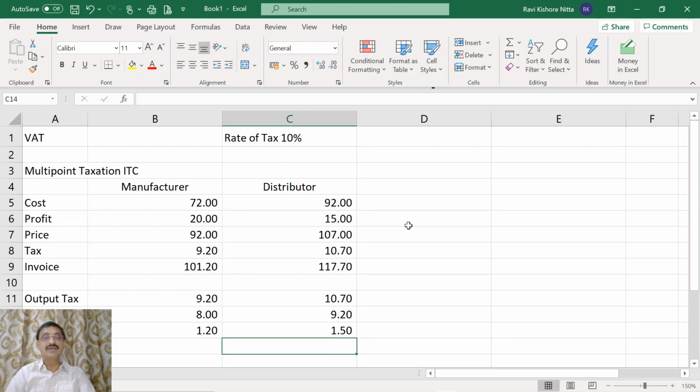And how much has this distributor paid to the government? It is 1.5. By the time of selling by this distributor, the selling price is 107, and 10% of 107 is 10.7.